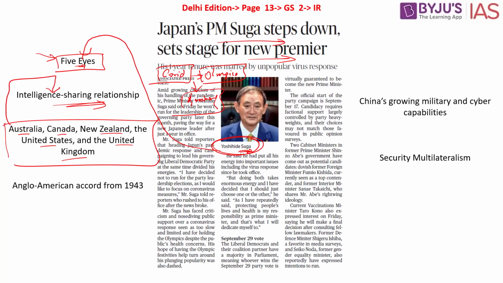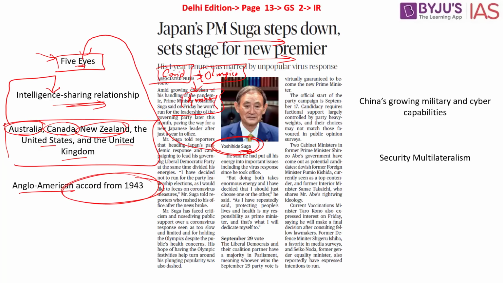From the preliminary examination point of view, do remember the origins of the Five Eyes goes back to the Anglo-American Accord of 1943. Initially, we have United States of America and United Kingdom who entered into this particular agreement. Then other English-speaking countries like Canada, Australia and New Zealand became part of this particular relationship and they called it Five Eyes because there are five countries, they share intelligence amongst each other, network security threats so that they would be able to bring an end to the security menace. That is why Japan also wanted to be part of this Five Eyes. Had it been included, the Five Eyes would have turned into Six Eyes.